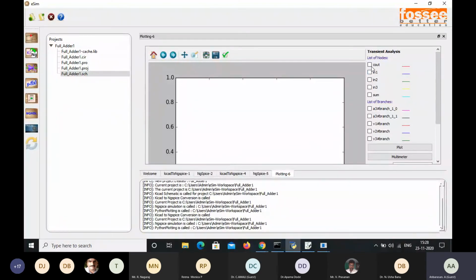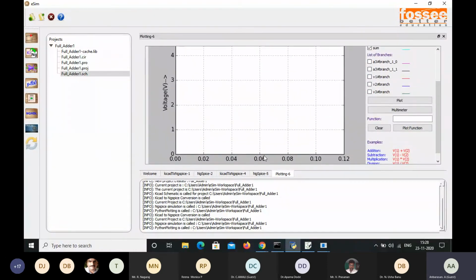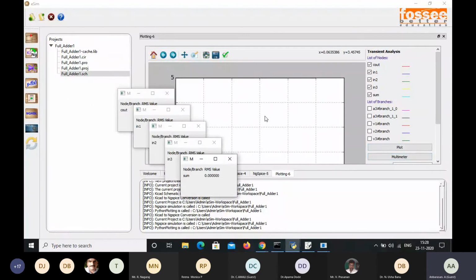So this also we can plot in this Python plot. Cout, input 1, input 2, input 3, and then sum plot. It will show the value for sum is 0 here, and then for carry 5 will be here, but it's not visible. So for that we go for the multimeter. So in this multimeter we can check. So in this multimeter the sum is 0.